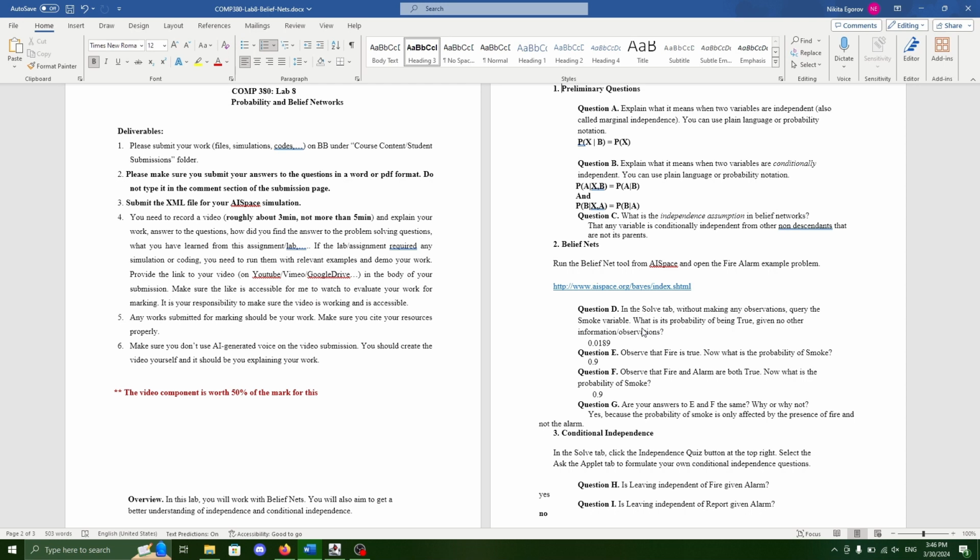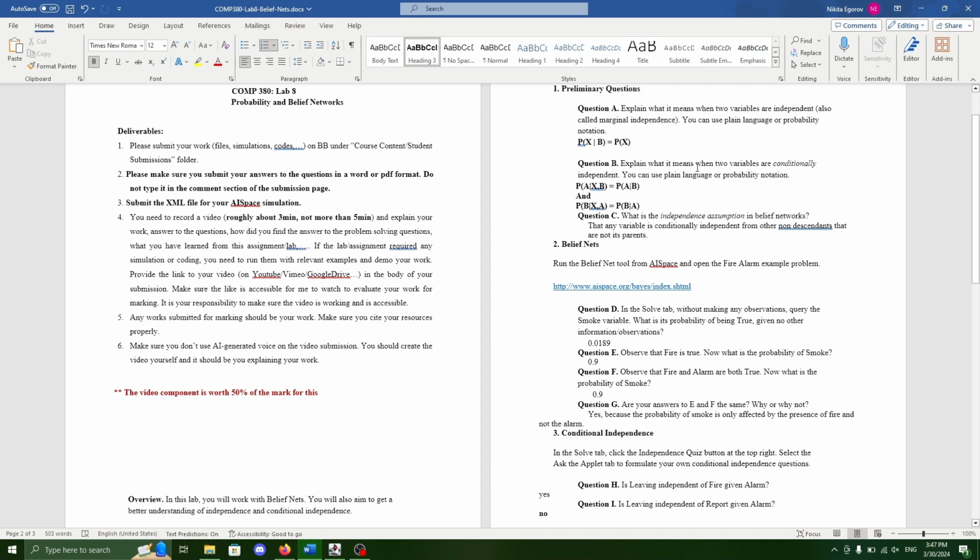Two variables are independent when the probability of one variable is the same as the probability of that variable given the other. So you can see here, P of x given B is the same as P of x. That makes x and B independent.